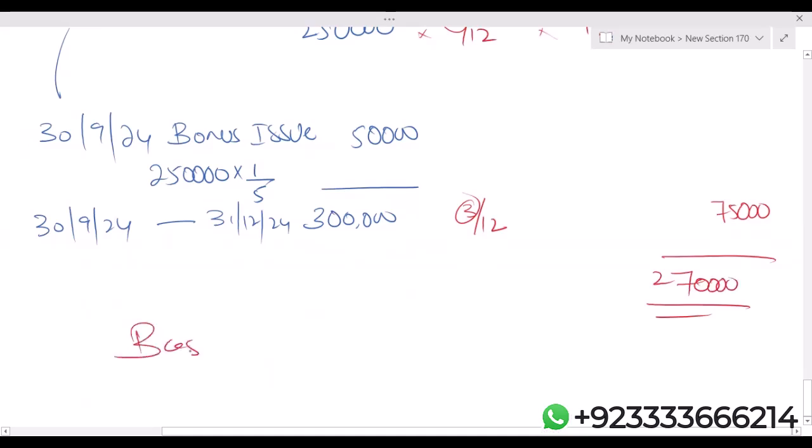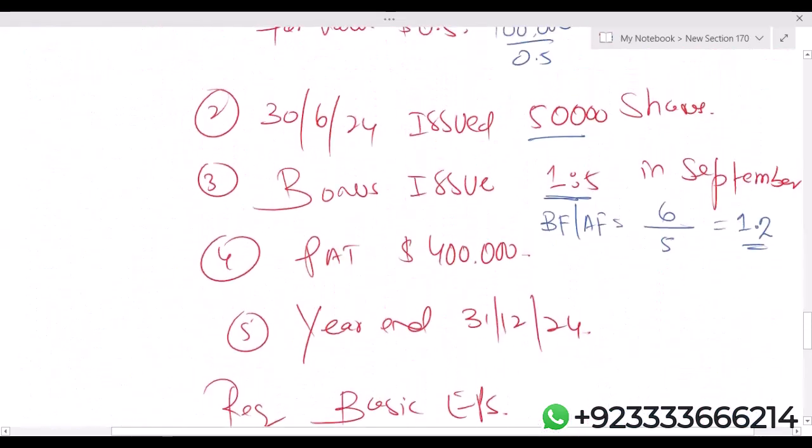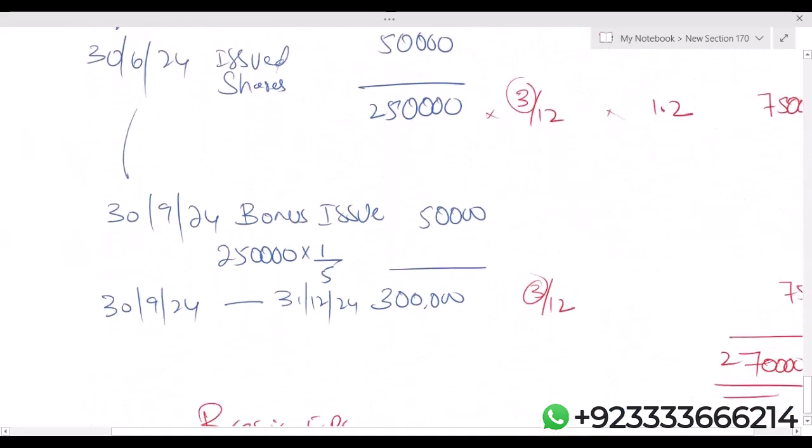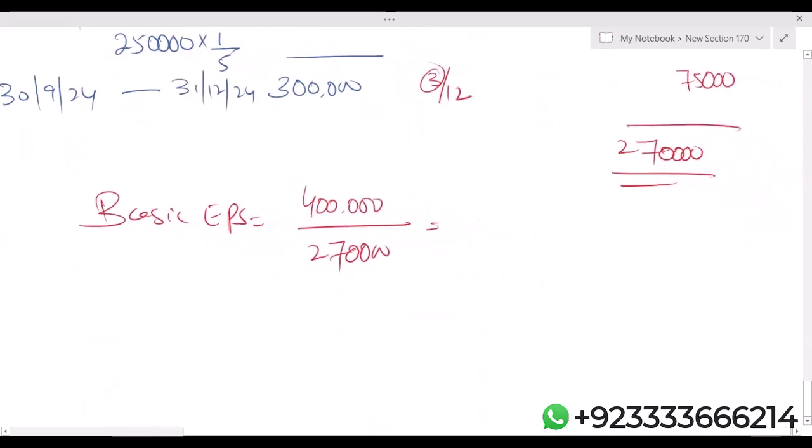Very easily we can calculate basic EPS. Profit after tax is 4 lakh, divided by 2,70,000. 400,000 divided by 2,70,000.